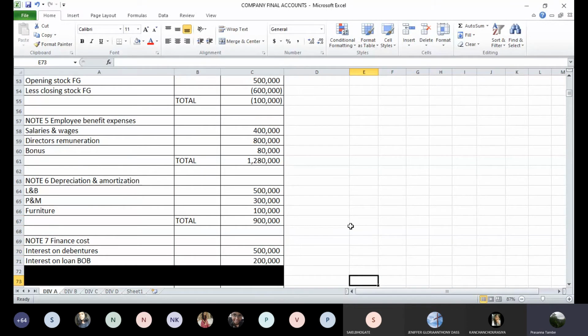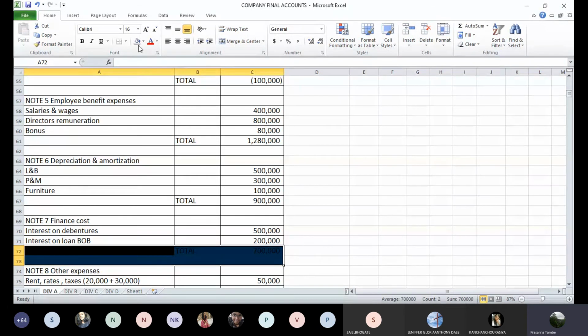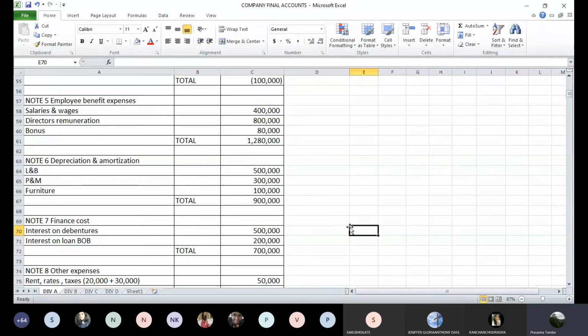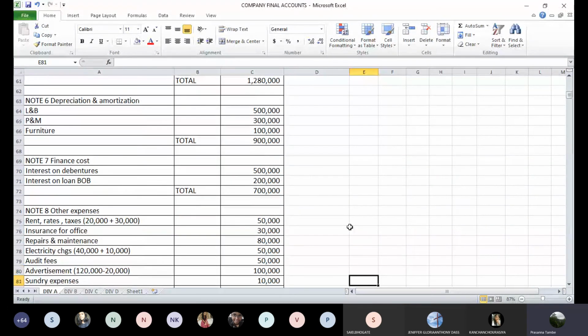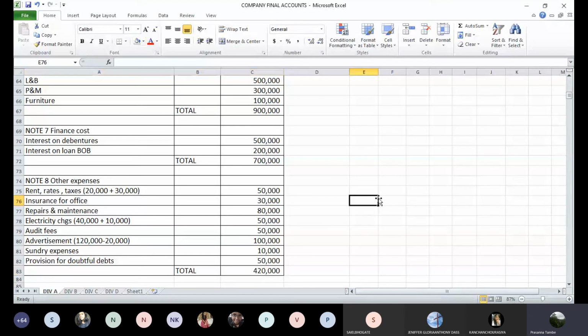Then interest or finance cost. 2 items are there. So let's take the total. Total is 7 lakhs rupees. Finance cost total 7 lakhs. And then note 8, the last one in the series, which has other expenses. So if you take the total, it's 4 lakhs 20,000. Other expenses total 4 lakhs 20,000.